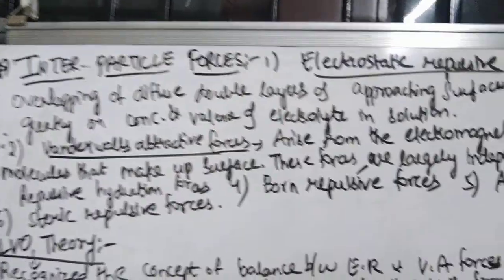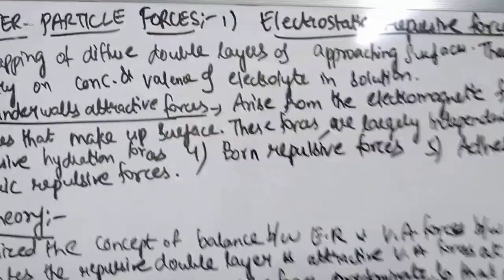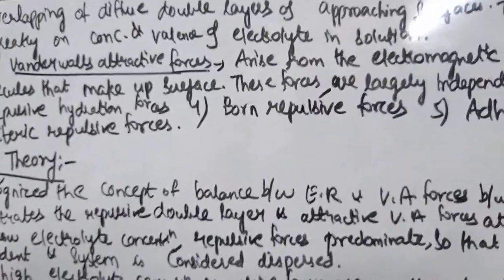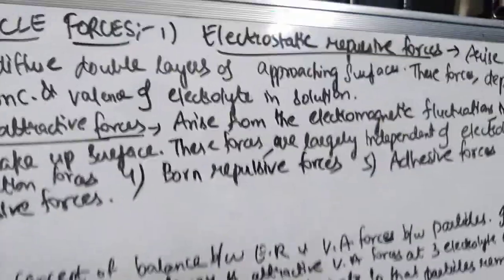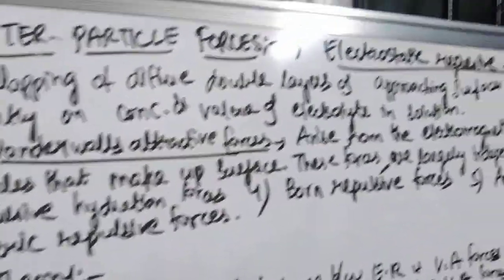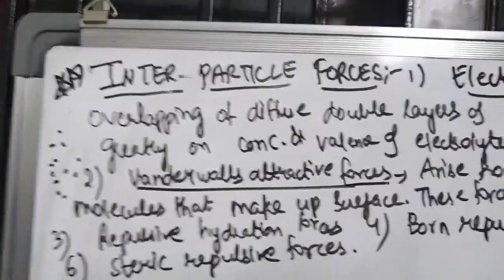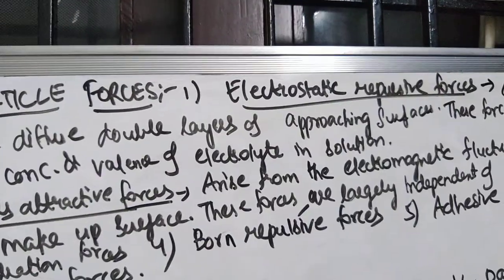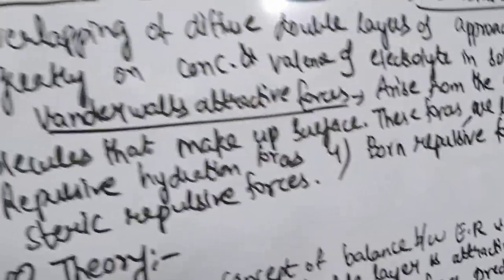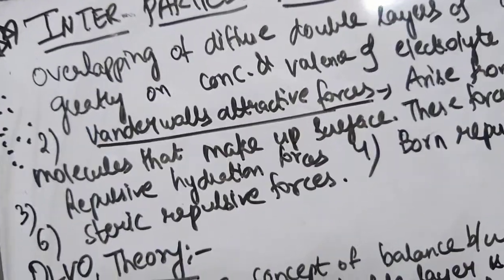Now we'll have a look at the different kinds of forces acting on the particles. There are various forces which act on the particles whenever they are in a medium. Number one is electrostatic repulsive forces. These arise from the overlapping of the diffuse double layers of approaching surfaces. Whenever the particles are in contact with a solution, you will have double layer formation.